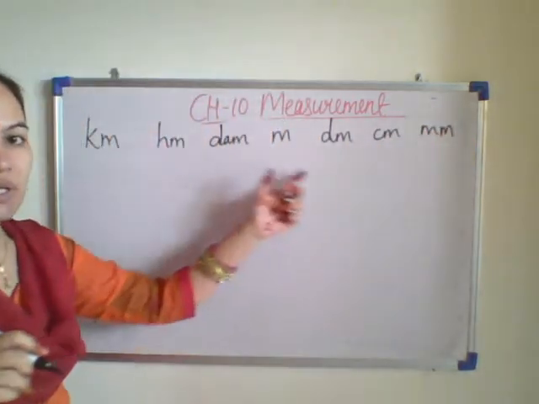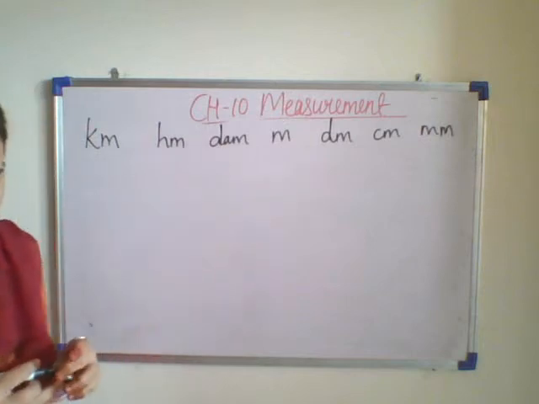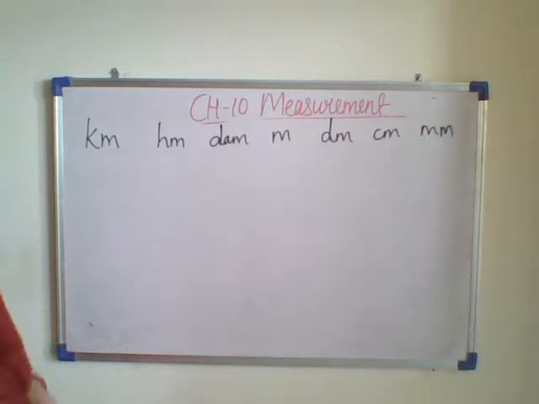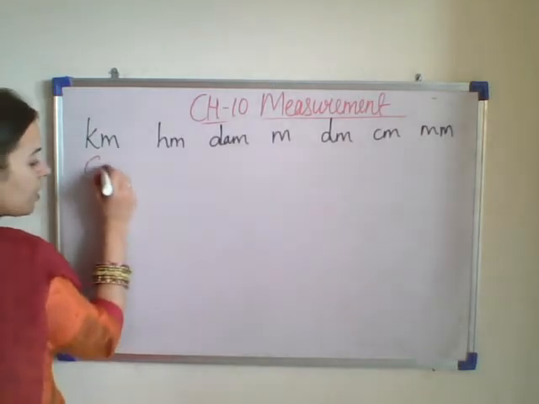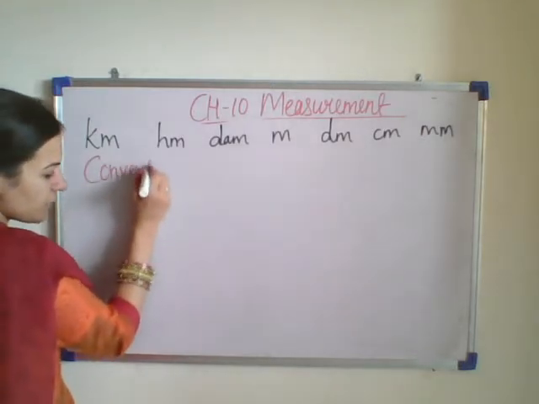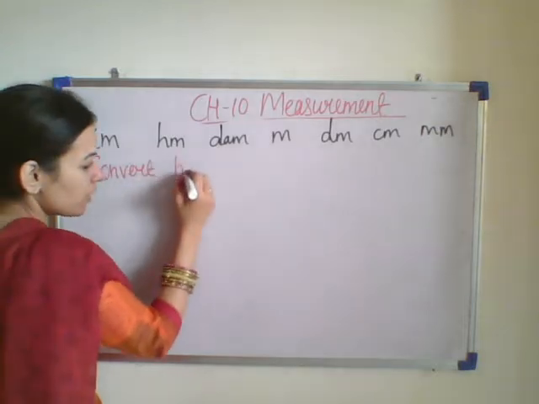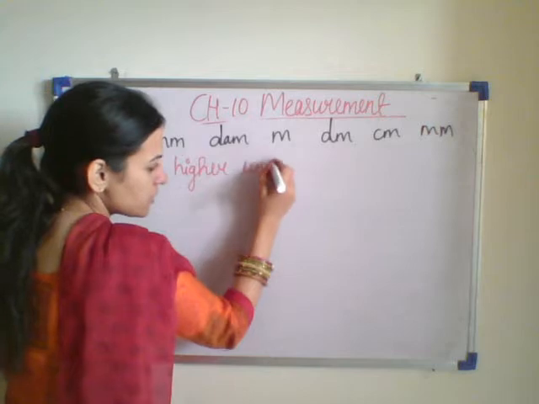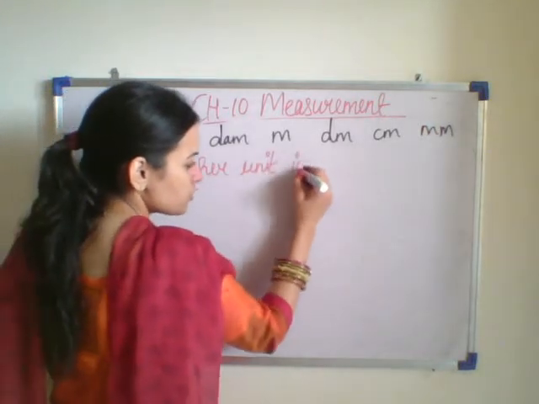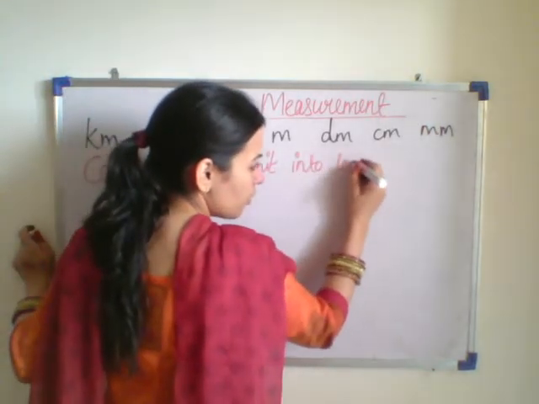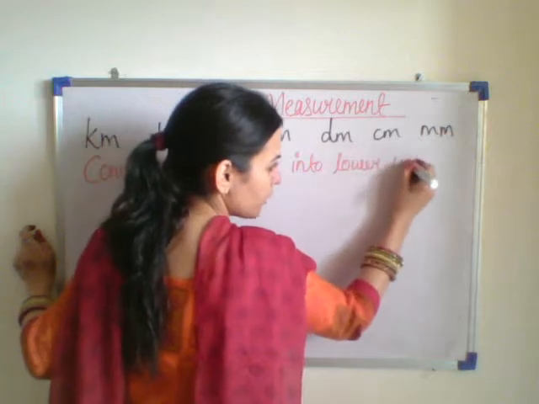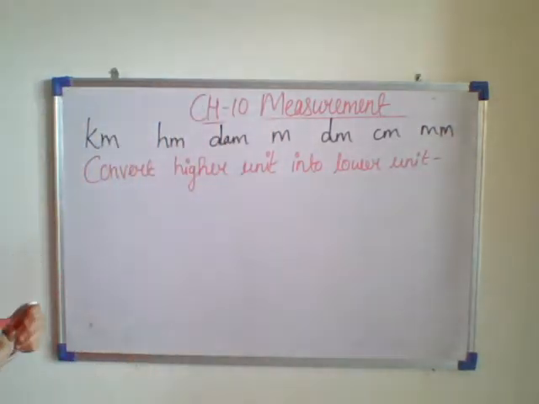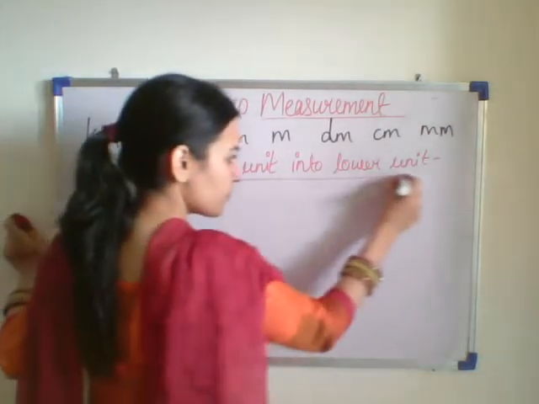This we will be using in order to do our problem. So first of all we have to convert higher unit into lower unit. Suppose there is a question in which you have to convert higher unit into lower unit. What we have to do is convert the higher unit into the lower unit.